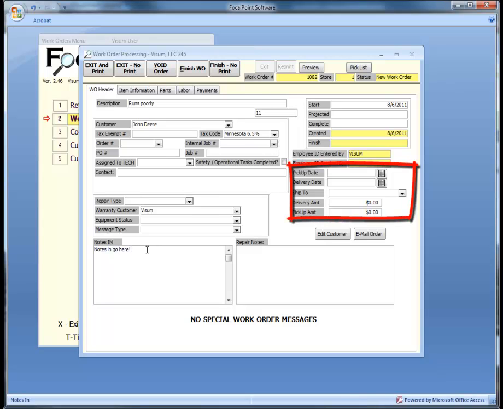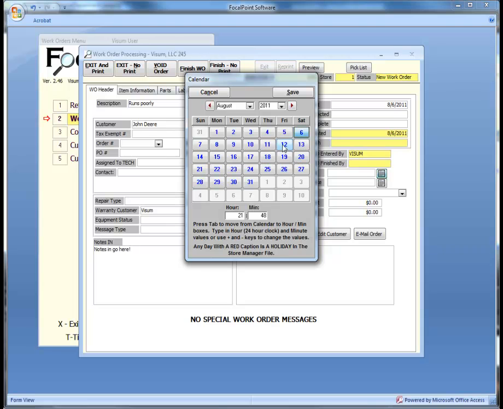If you are picking up the equipment that needs maintenance or have committed to delivering it when it's repaired, you can note the pickup and delivery dates and amounts in these fields.